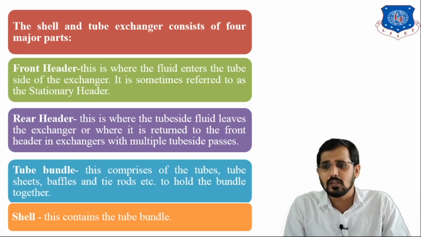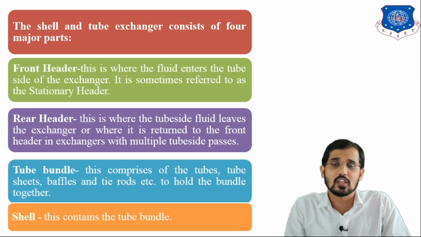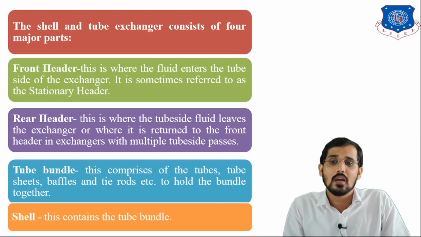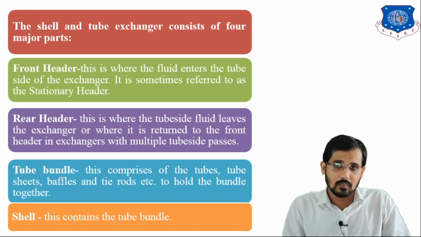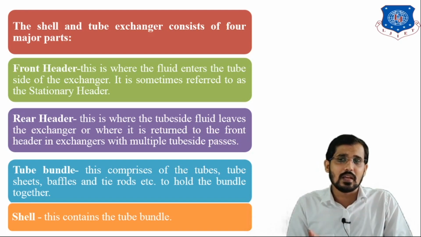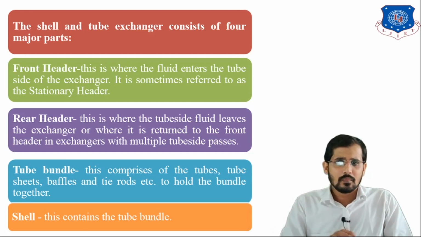In the last point you can say there is the tube bundle, means this comprises the various tubes inside the shell, means the tubes and tube sheet, baffles and tie rod. I already told you the meaning of baffles. Baffles are used to support the tube bundles and to increase the turbulence in the system. If we are increasing the turbulence, we are ultimately increasing the heat transfer coefficient. Next one is the tie rod. Tie rod is nothing but separating the tube bundles.